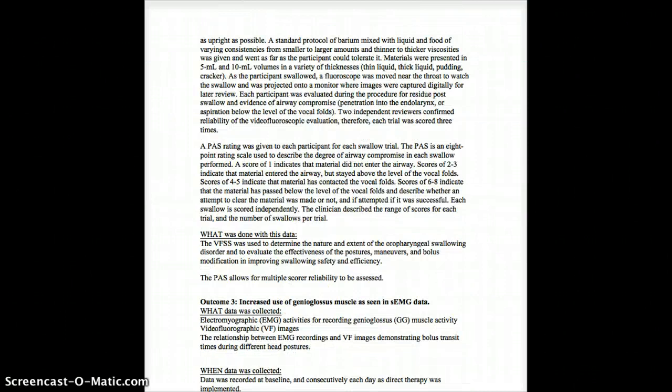A PAS rating was given to each participant for each swallow trial as well. This is an 8-point scale that is used to describe the airway compromise in each swallowing performance. A score of 1 indicates no material entered the airway. 2 to 3 indicates that material did enter the airway but stayed above the vocal folds. 4 to 5 indicates the material contacted the vocal folds, and scores of 6 to 8 indicate that the material passed through the vocal folds and describes if an attempt to clear the material was made and whether or not it was successful. Here, each swallow was scored independently.